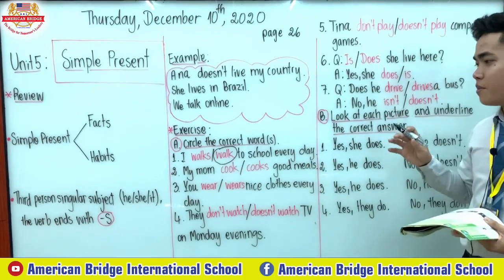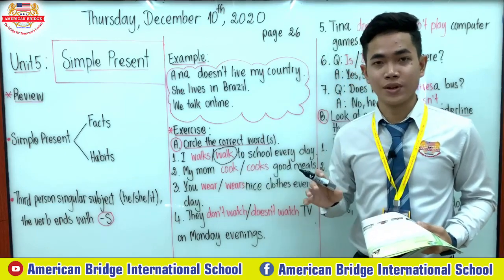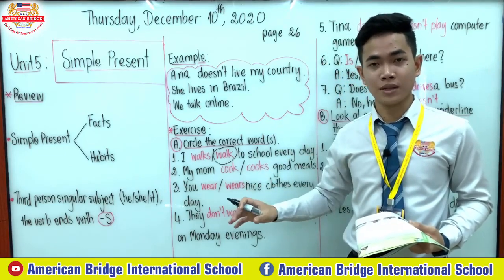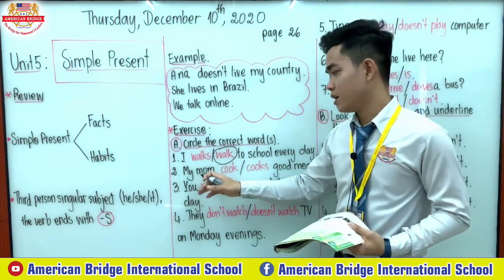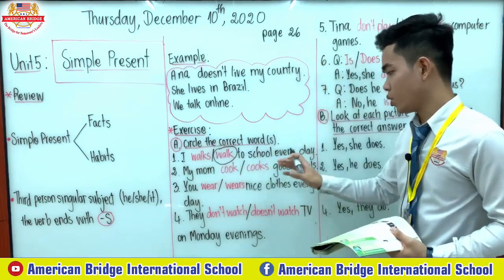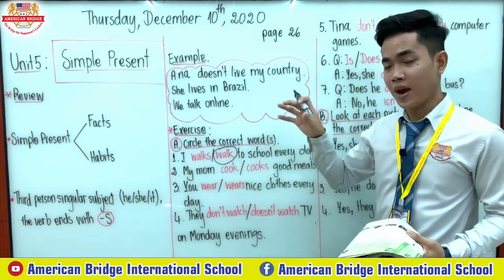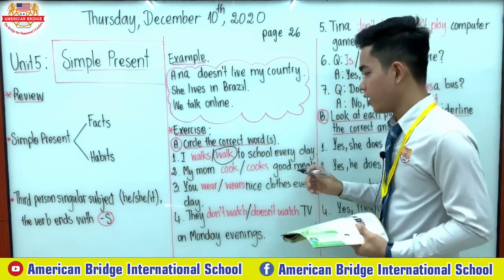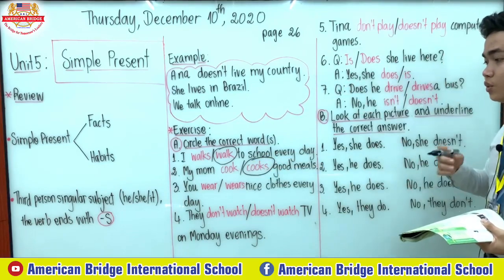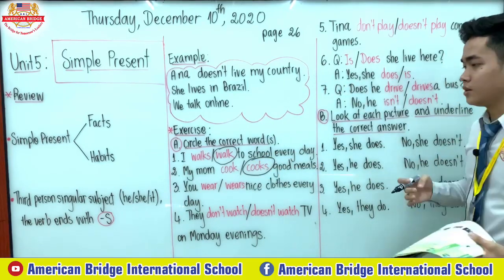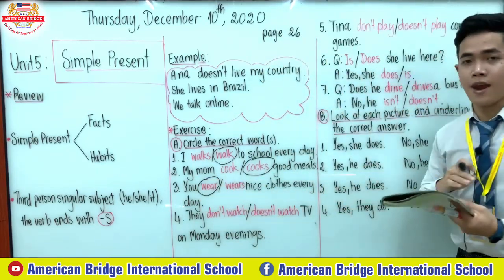Number two is my mom. Look at the word mom, everyone. Mom refers to the third person singular, and for the subject of that third person, it must be the word she. My mom cooks good meals. As we know, every third person singular subject needs s added to the verb, so this one is the correct answer. Number three is you wears nice clothes every day. The correct answer is the first one, wear. You wear nice clothes every day.